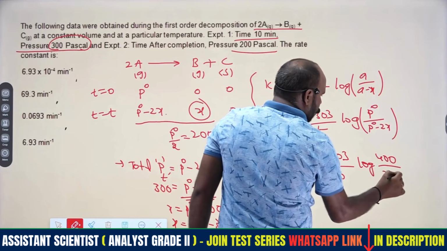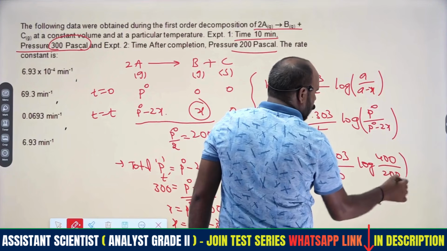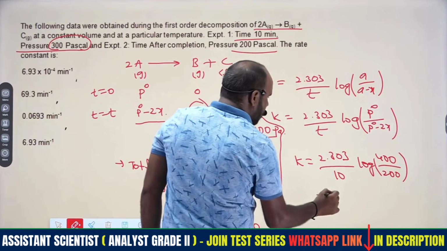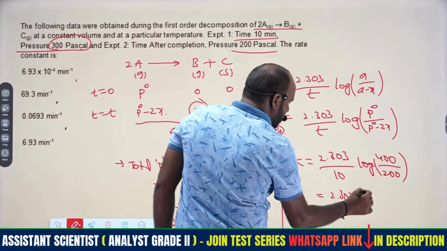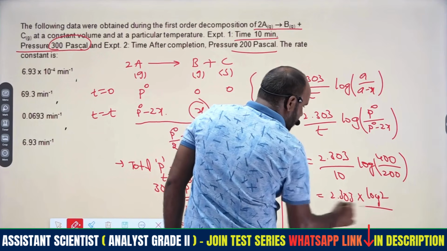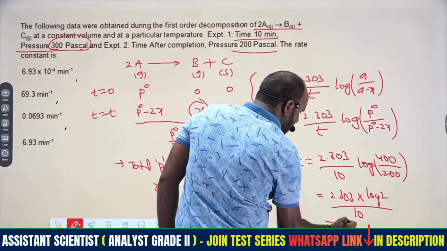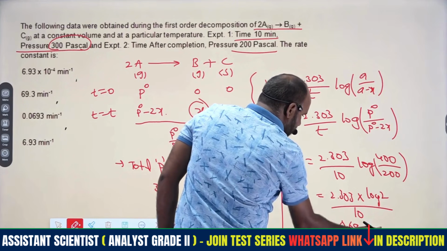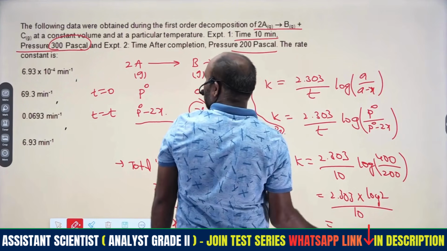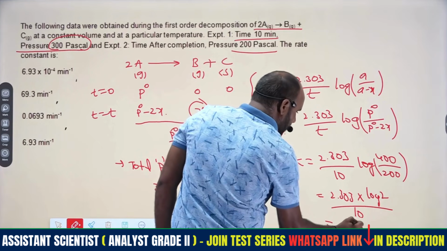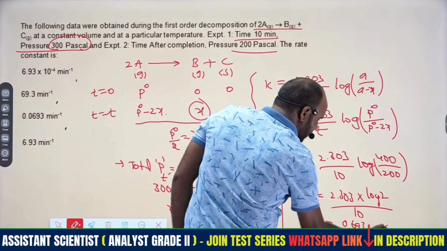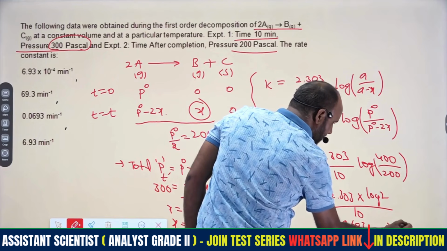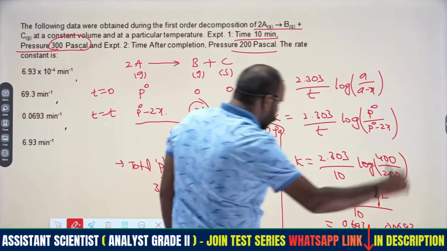That is 400 minus 200, which becomes 200. Therefore ln 2 we will get, that is 2.303 into log 2. Log 2 value is 0.30, giving 0.693, and 0.693 by 10 means 0.0693 is our answer, right?